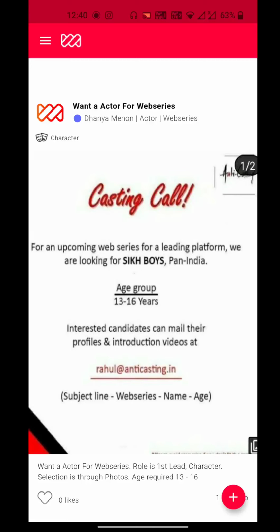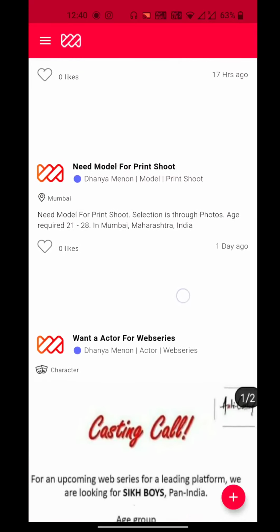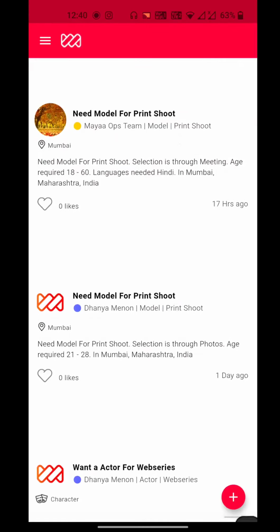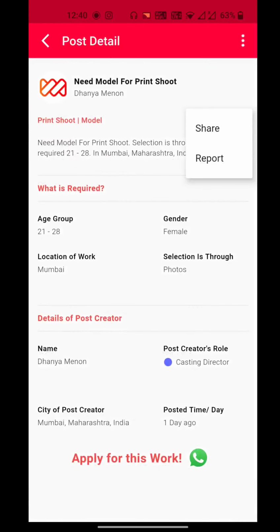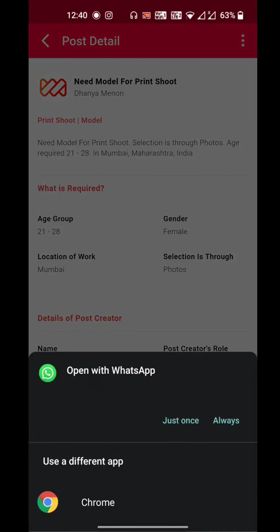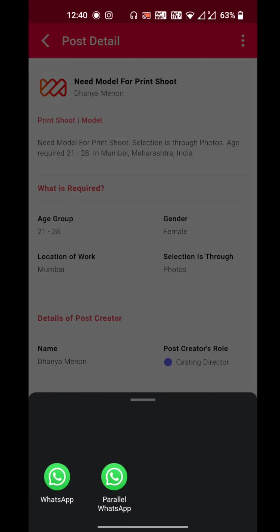This way, you can apply for work opportunities and you will also be able to share the post with other people. Like this one. There is a share button. I am sharing this through WhatsApp.